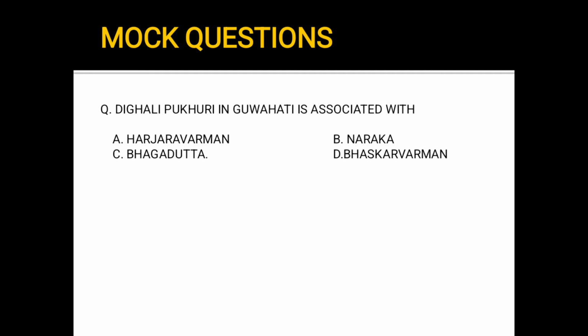Next question. Digholi Pukhuri in Guwahati is associated with option A, Harjara Varman, B, Naraka, C, Bhagadatta, D, Bhaskar Varman. The answer is Bhagadatta. Now, Bhagadatta belonged to which dynasty? He belonged to Asura dynasty or Bhoma dynasty. Bhoma or Asura dynasty. Now, who established this dynasty? It was established by Narakasura or Naraka.